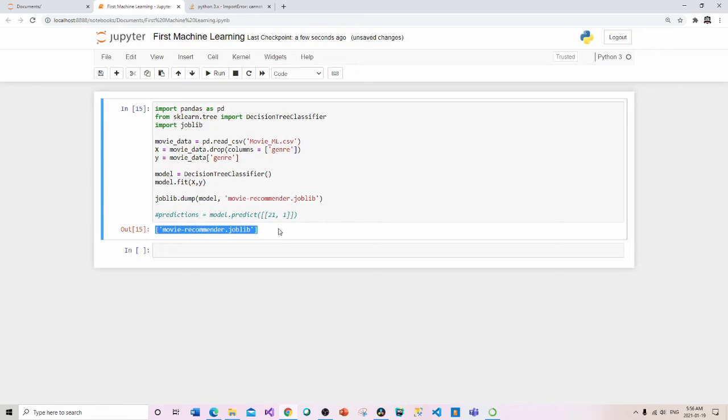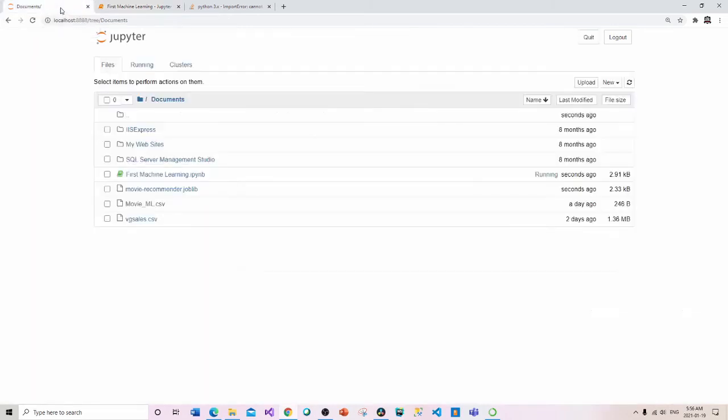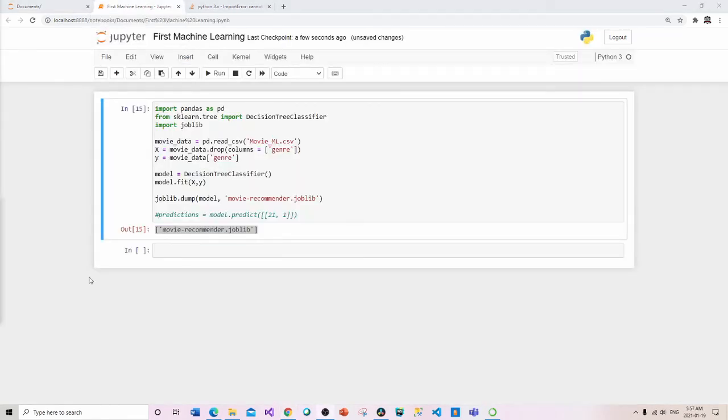recommender.joblib file. Okay, so if I go out to my documents again, you can see the file is right here now, on this line. So we know that that actually worked. So this is an array of our output file. Okay, so we're doing good despite the small error. So what is this exactly? This file is now our trained model.